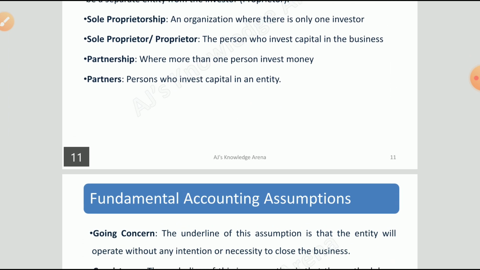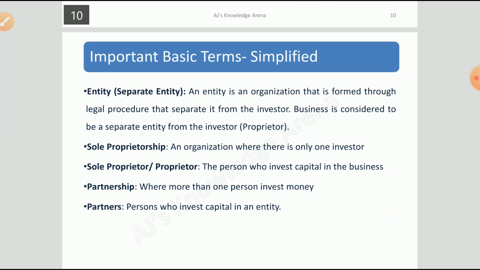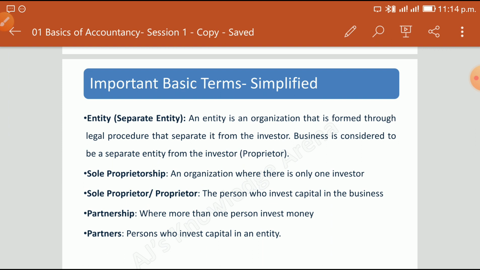Okay, so let's restrict ourselves to these important basic terms in this session, and in the next session we will talk about the basic fundamental assumptions and the types of accounts that we have, right?